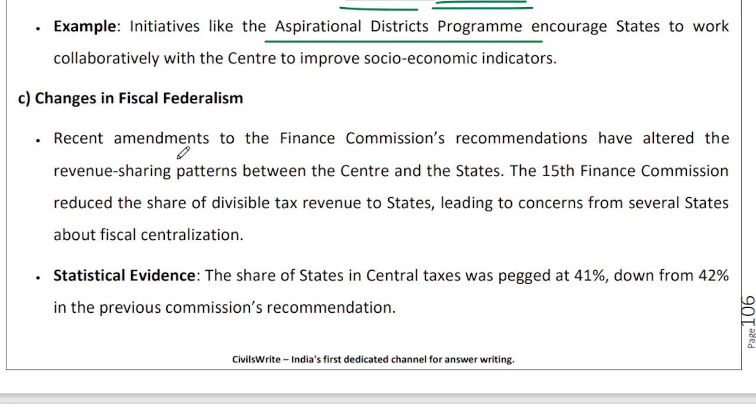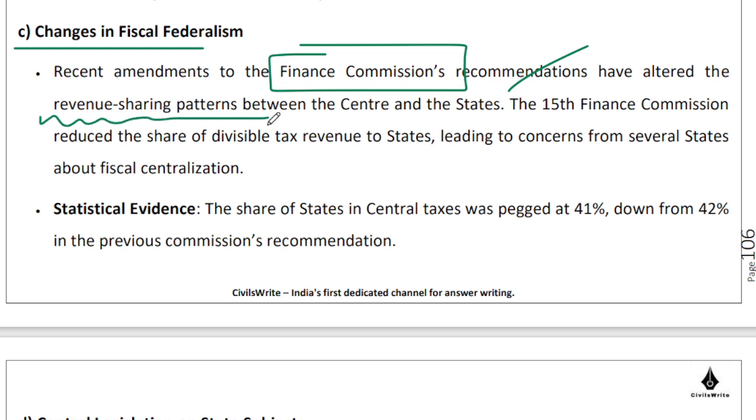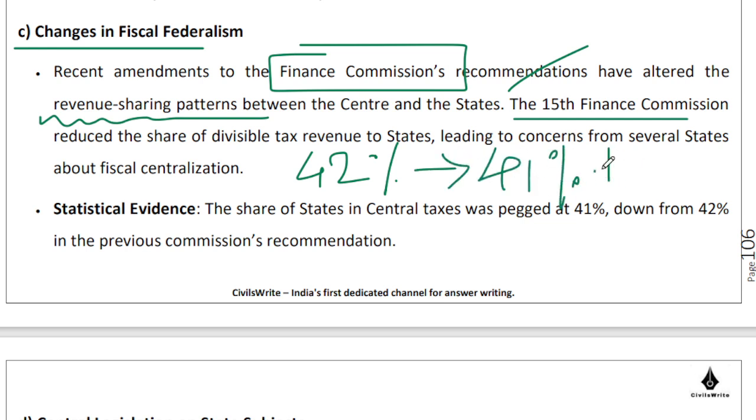There are certain changes with regard to fiscal federalism as well. You can here mention the role of Finance Commission, right? So Finance Commission has given recommendations and it has evolved the revenue sharing pattern with time. The 15th Finance Commission marginally reduced the states' share from 42% to 41%. I don't think that this is a very big negative point over here, because 1% was earmarked for the union territories of Jammu and Kashmir and Ladakh. But the credit is that they have by and large maintained the share of states to what it was earlier, right?